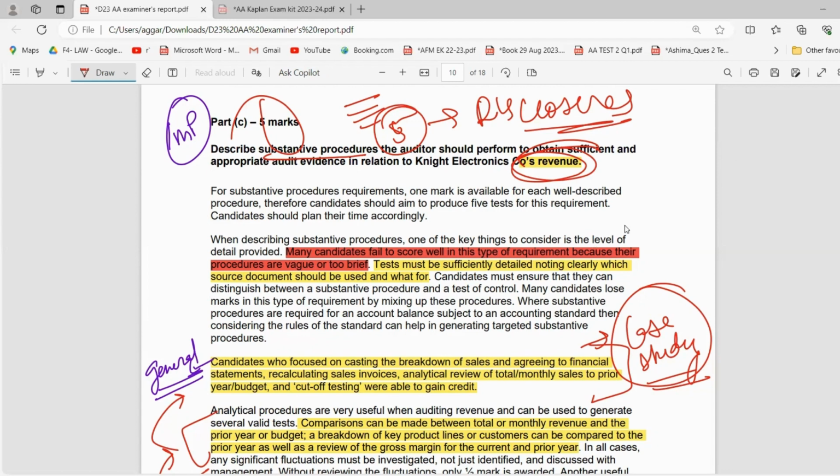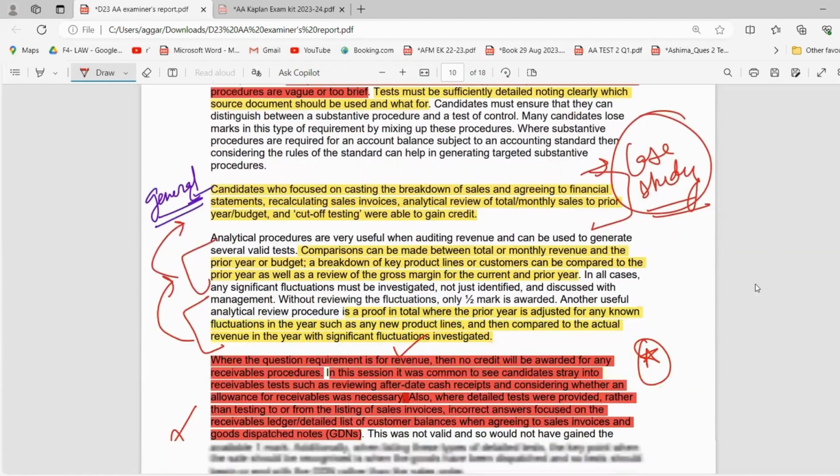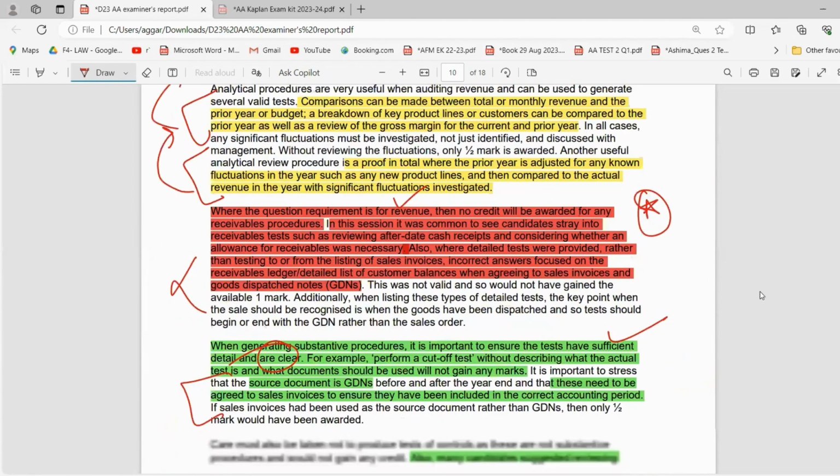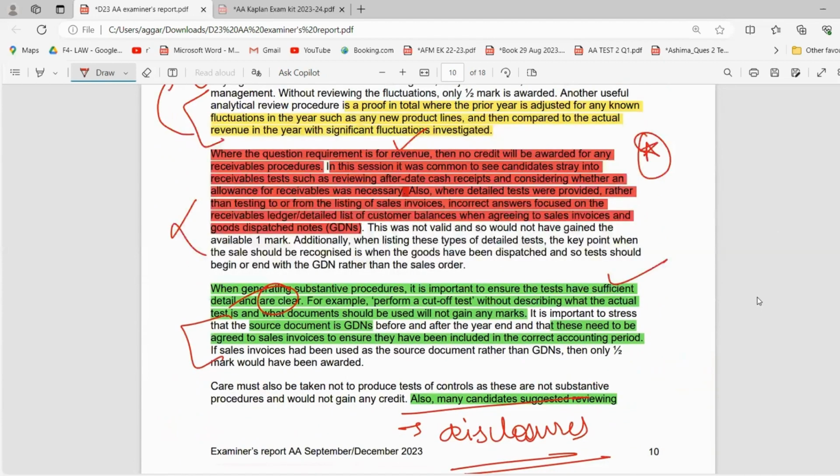Not all things, for example profit, revenue, and other things as well, require disclosures. Only the standards which are there require disclosures. For example, if you're dealing with IAS 38, it requires disclosure. If you're dealing with provisions, it requires disclosures.